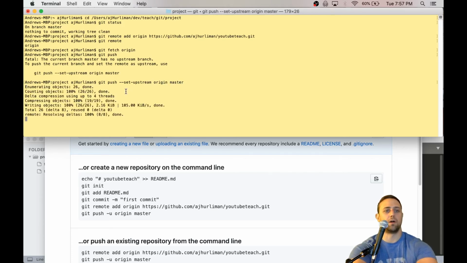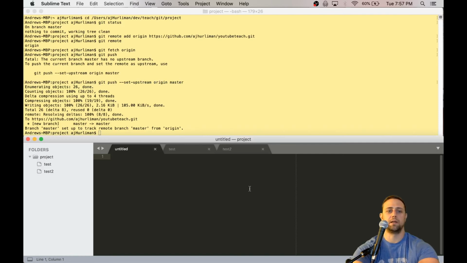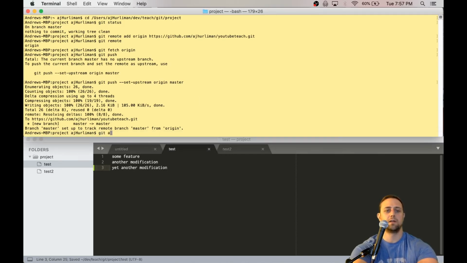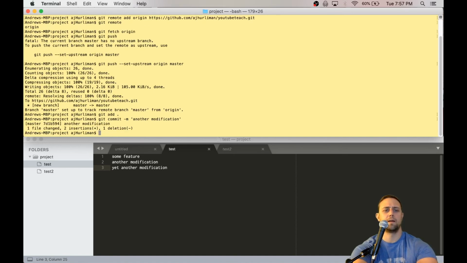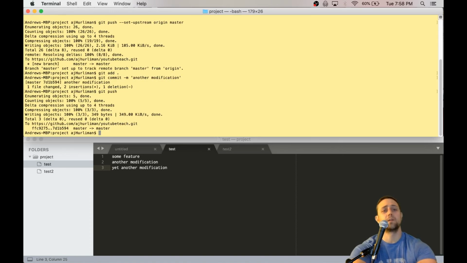And that pushed all of our changes up to GitHub, and it also set the upstream so that in the future, if we make some changes, let's say like test, yet another modification, save that, git add, git commit, another modification, and this time we just do git push. Now it interprets that the remote that we want to send it to is origin because we set it in that last command. So let's go ahead and check out GitHub and see that they actually received everything.